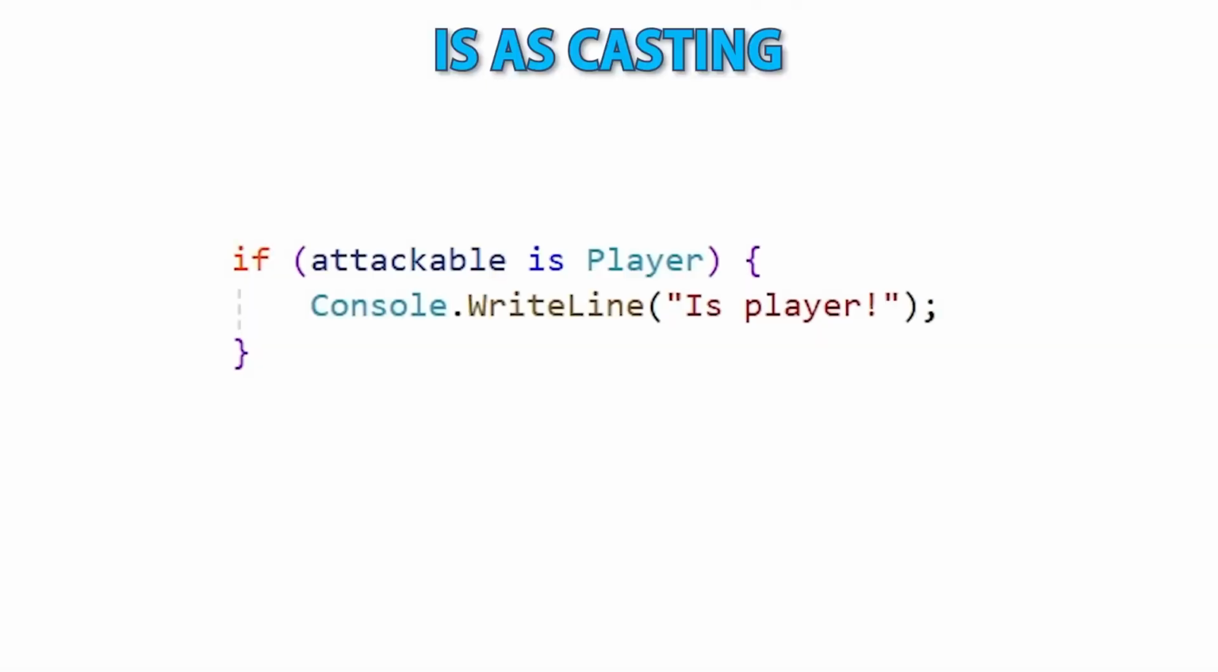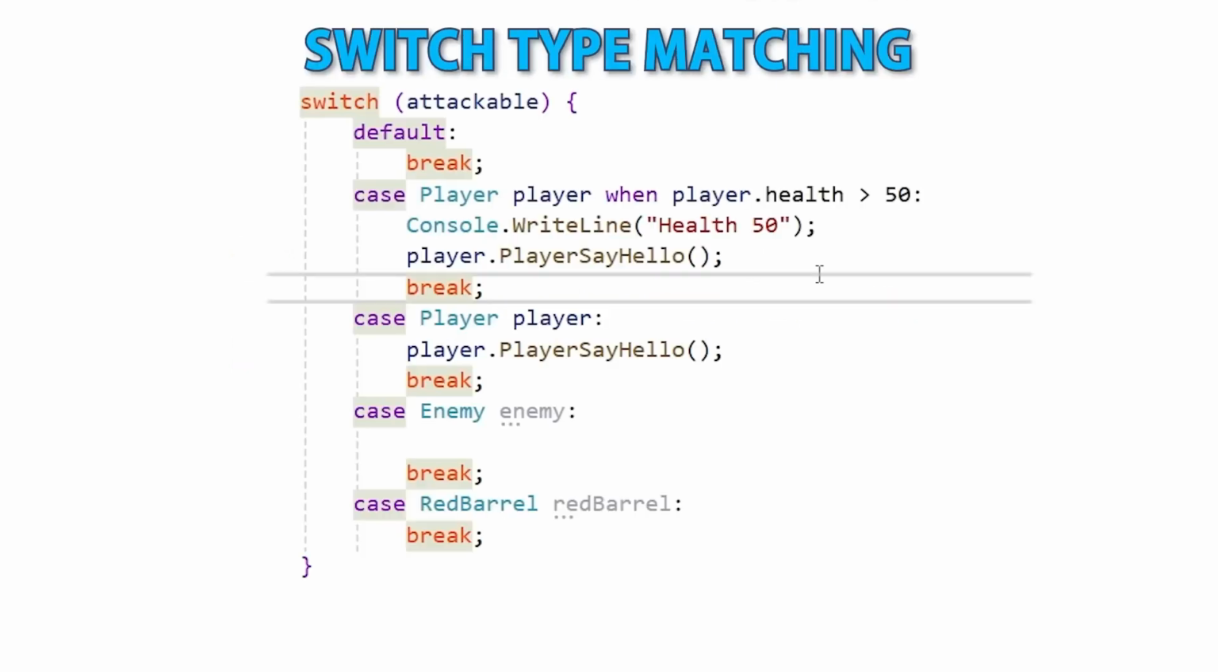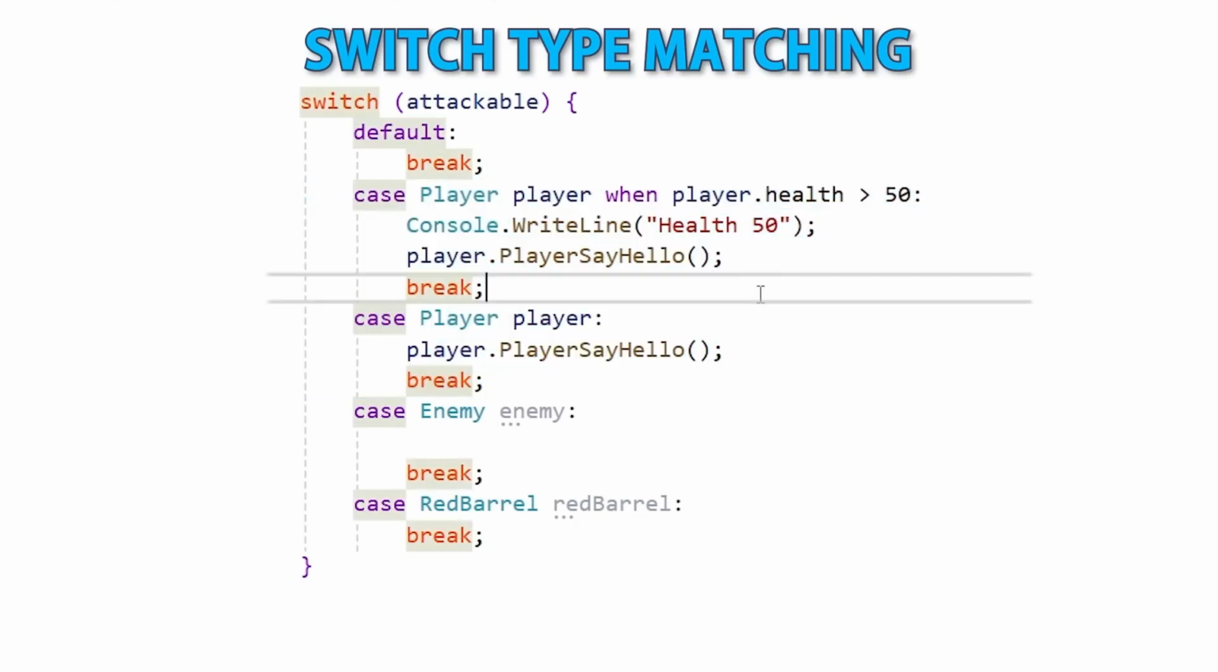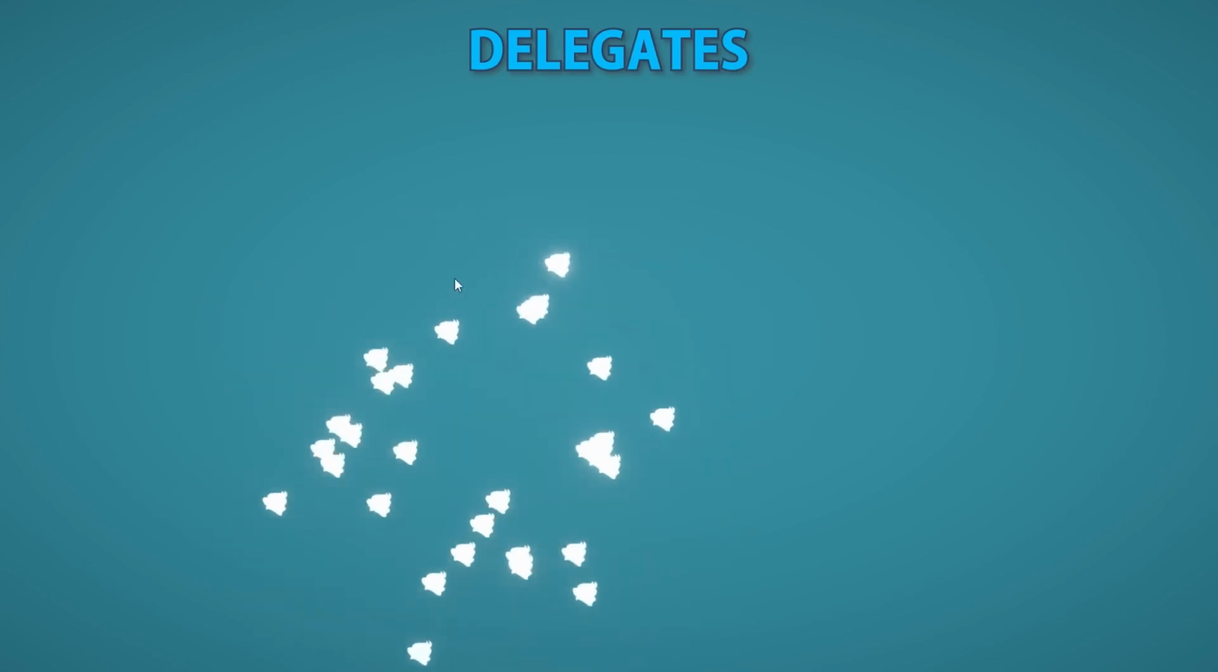Related to that, we're going to see various ways of testing for types and converting to and from various types. Also related is the lecture on switch pattern matching. This is a really simple way to do a switch, not just on value, but also on type. Then we're going to learn all about delegates, lambdas, and anonymous functions.